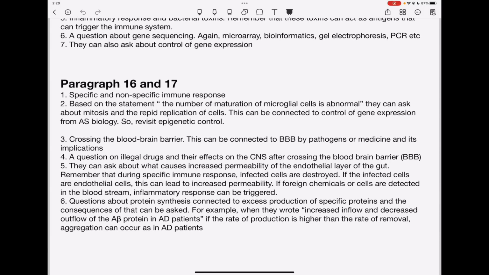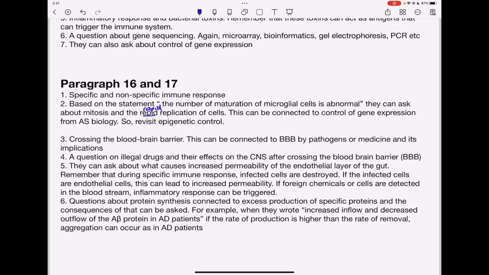In paragraph 16 to 17, again, specific and non-specific immune response. For the second part, based on the statement, they say the maturation of microglia cells is abnormal. This means a lot of these cells are produced, so mitosis is happening rapidly. They can ask about mitosis and the rapid replication of cells. This can be connected to gene expression from AS biology, so revisit epigenetic control.